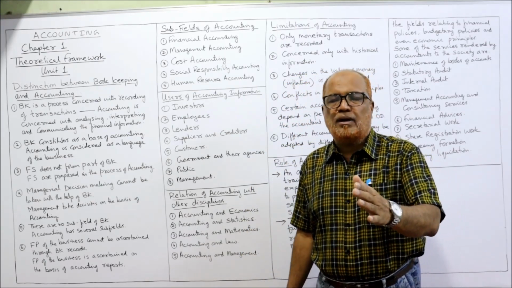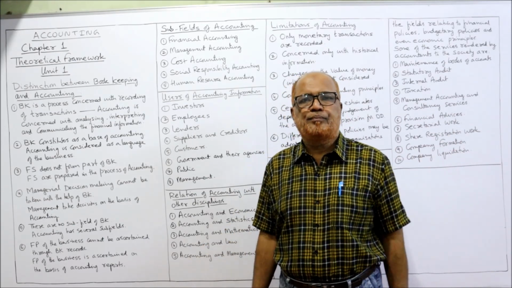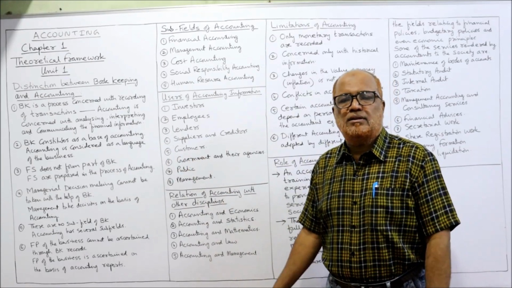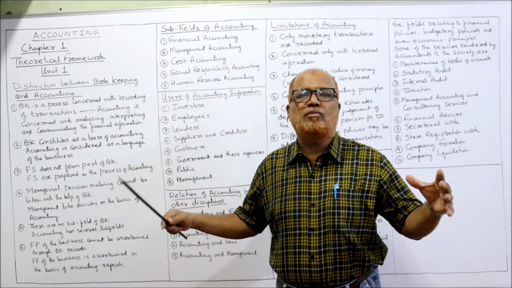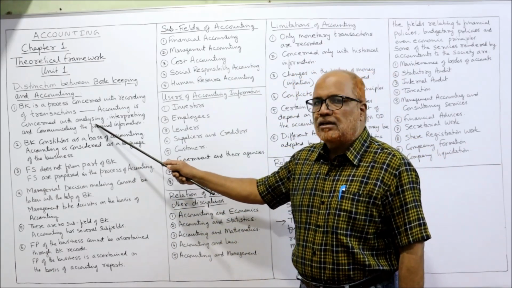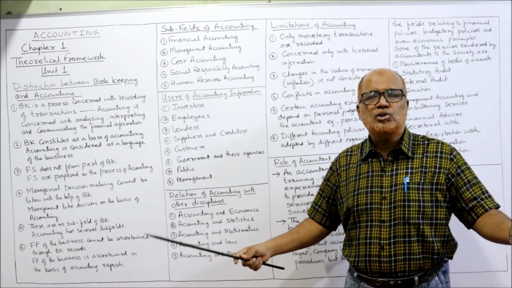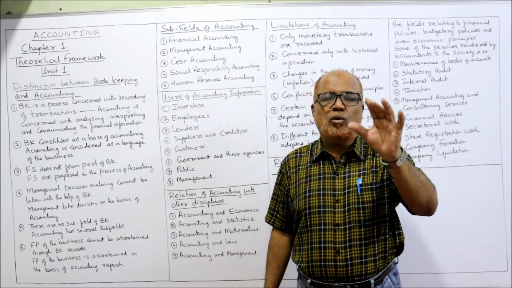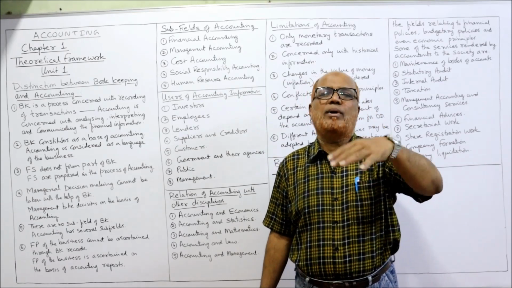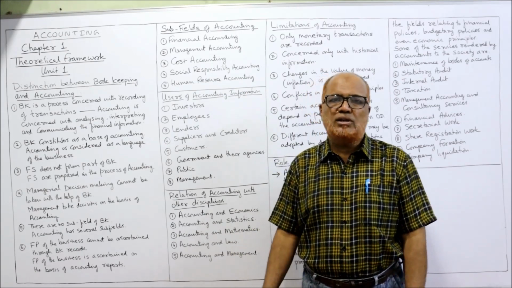Apart from that, after recording the transaction, it has to be posted to ledger accounts, called classification. That also comes under bookkeeping. But accounting is a very wide concept which includes bookkeeping. Apart from bookkeeping, analyzing, interpreting, communicating the financial information. So in simple words, bookkeeping is concerned only with recording the transactions, whereas accounting is concerned not only with bookkeeping but also analyzing, interpreting, communicating the financial information.